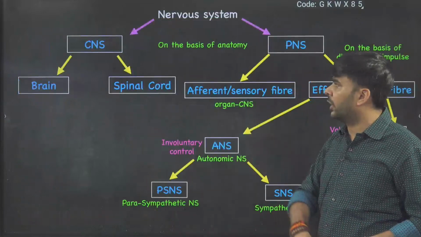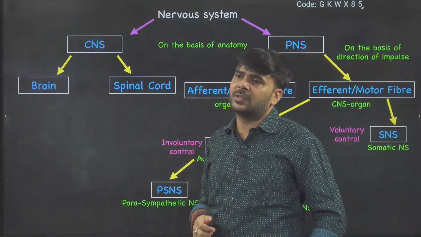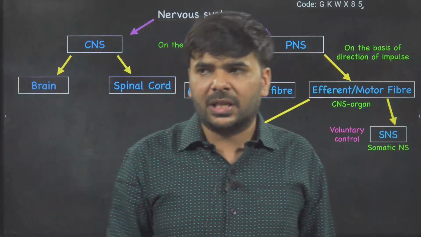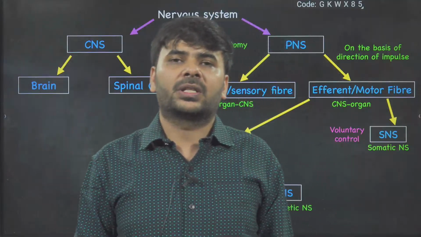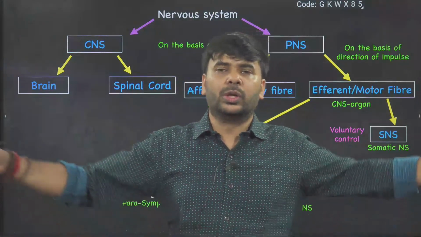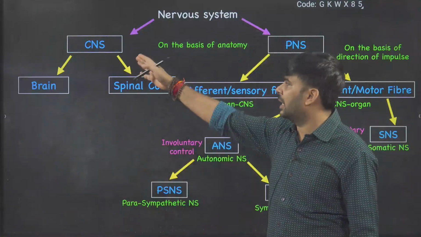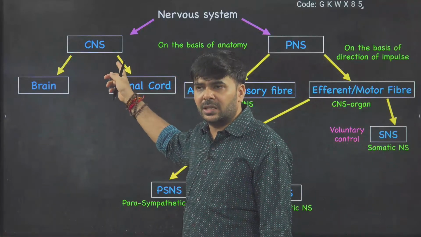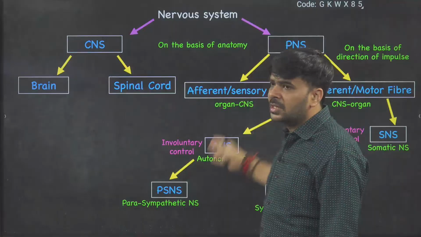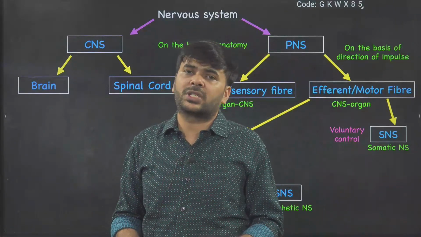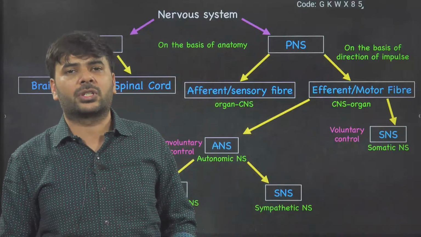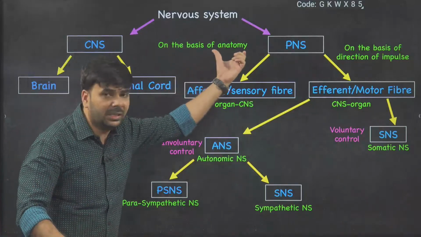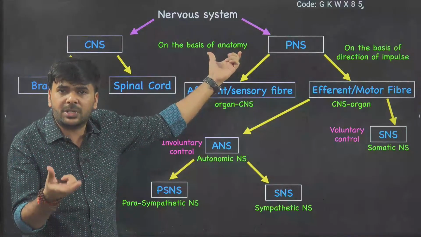So here, nervous system first I'll classify. Very interesting, very important. Generally we say just nervous system. The nervous system is classified into two areas, CNS and PNS. Full form: central nervous system and peripheral nervous system. First point to note, it is on the basis of anatomy.